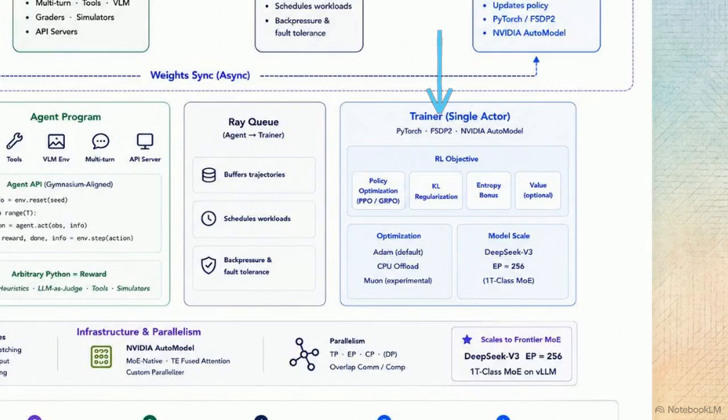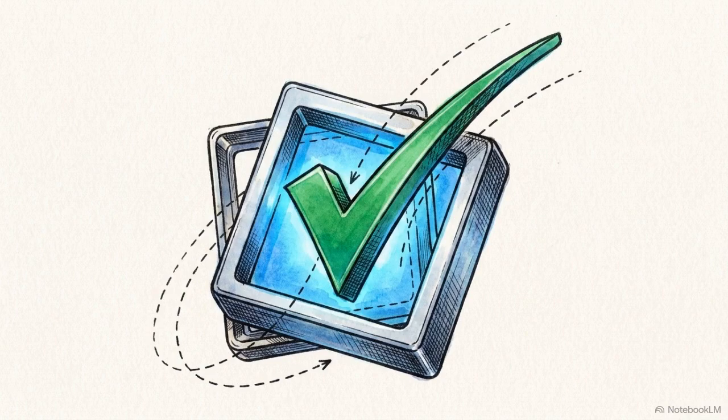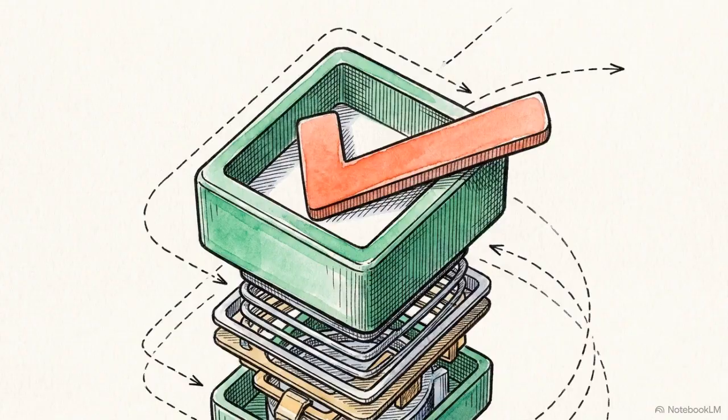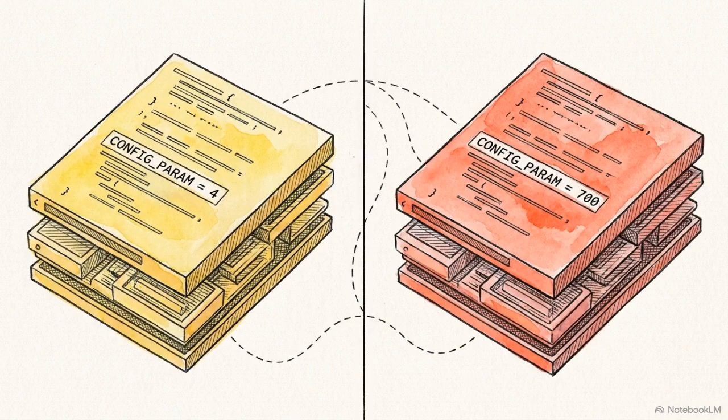It natively expresses complex parallel layouts via PyTorch FSDP2. Scaling up to a DeepSeek V3 class MoE model just requires changing the expert parallelism size using a single command line flag. Production-serving features like speculative decoding, prefix caching, and CUDA graphs arrive organically. Because Molt relies directly on vLLM, these features are activated as simple engine flags rather than requiring custom integration layers. Moving from a 4 billion parameter dense model to a 700 billion parameter MoE is a change of configuration, not a change of systemic design.